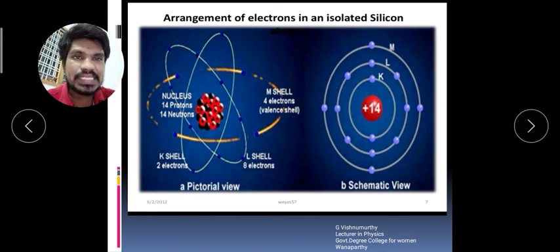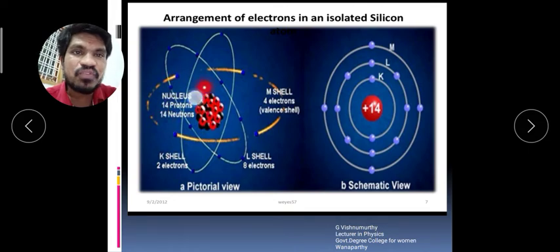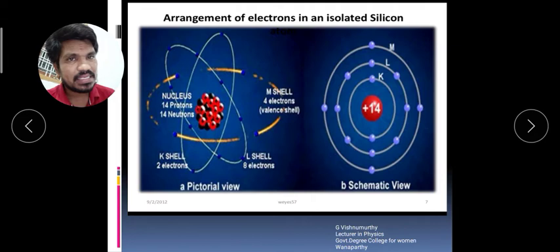Here you see the nucleus contains 14 protons as well as 14 neutrons. How do we calculate the neutrons? The atomic mass number A is equal to Z plus N, where Z is the number of protons and N is the number of neutrons. You know that the atomic mass number of silicon is 28.